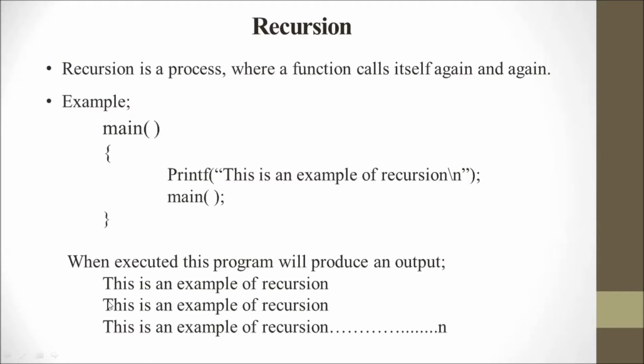This statement will print infinite times, which means there is no limit. N number of times this statement will print, because the function calls itself. The function calls itself again and again, so we call it recursion. Recursion means the function calls itself.